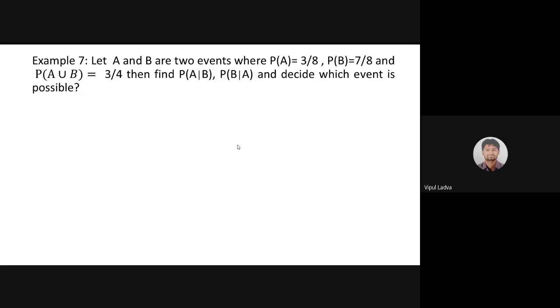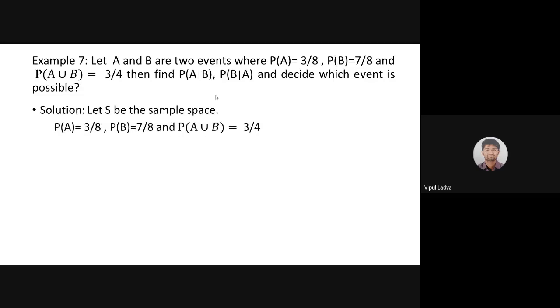Don't worry about that. Let A and B be two independent events. Probability of event A is 3 by 8. Probability of event B is 7 by 8. Now, A union B is 3 by 4. What we are supposed to find? A over B, B over A, and decide which event is possible. Decide which of the events from A over B and B over A is possible. Let me show the solution.